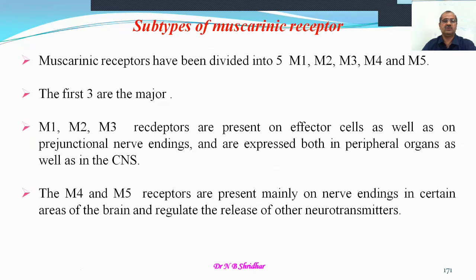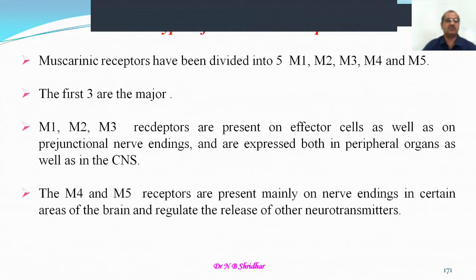So what are the subtypes of the muscarinic receptors? There are five types of receptors, as you already know very well: M1, M2, M3, M4 and M5. The first three, M1, M2 and M3, are major, whereas M4 and M5 are not so major.